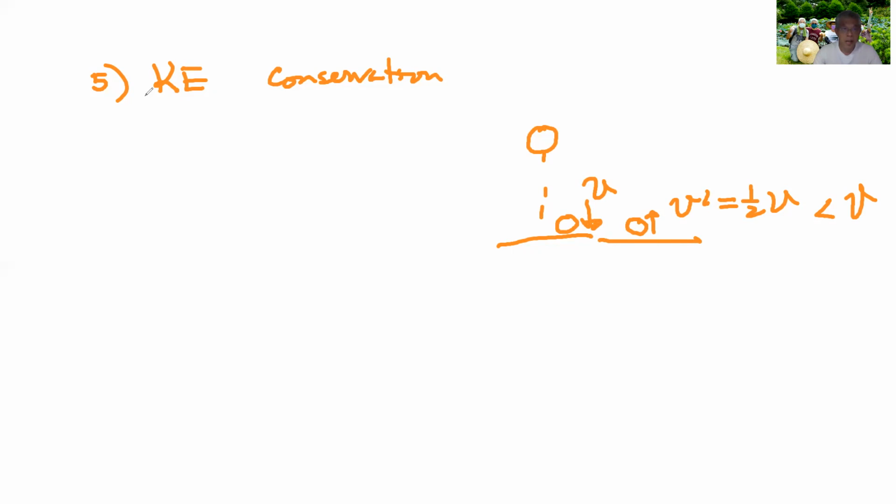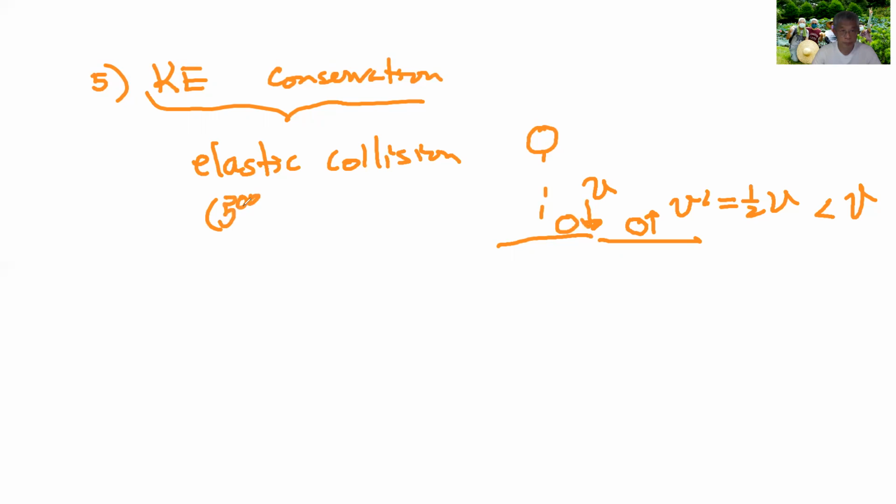So this is true when you have a so-called elastic collision, right? In Chinese, this is called 弹性碰撞. It's just a name, right? 碰撞, okay?